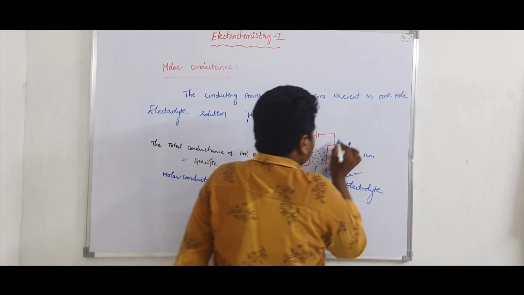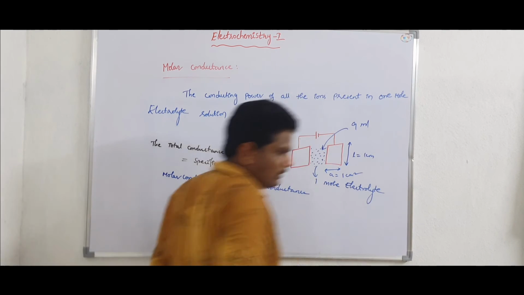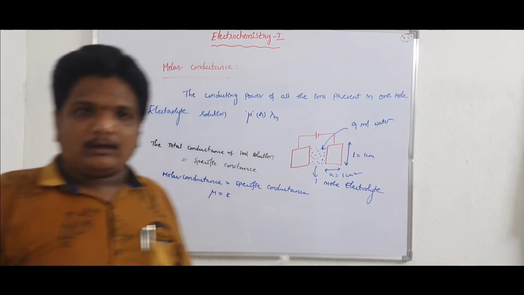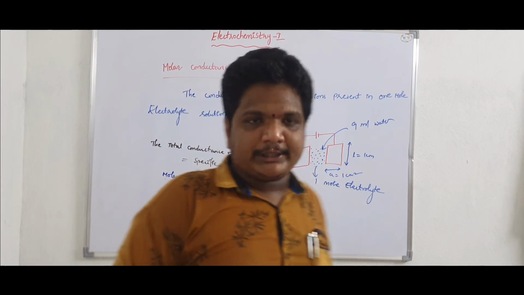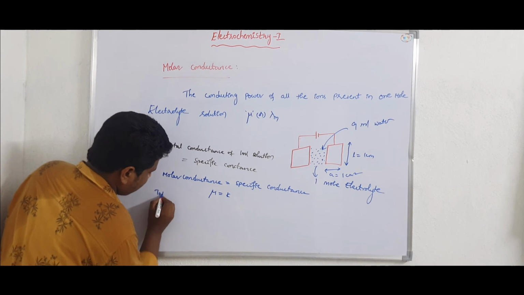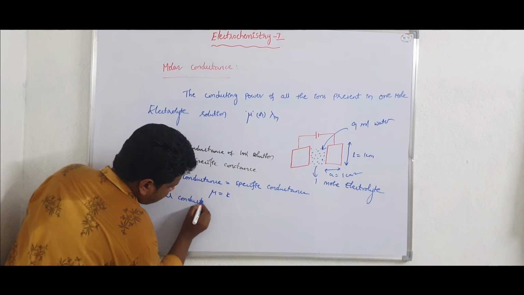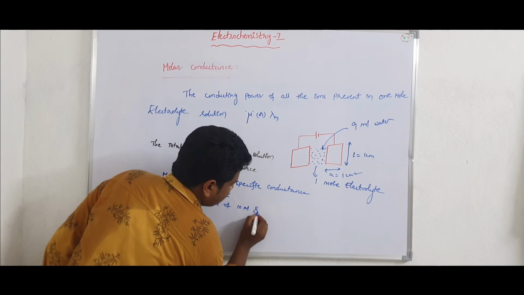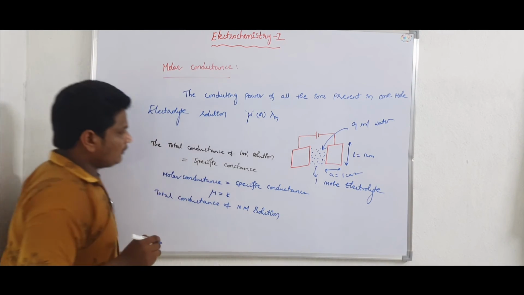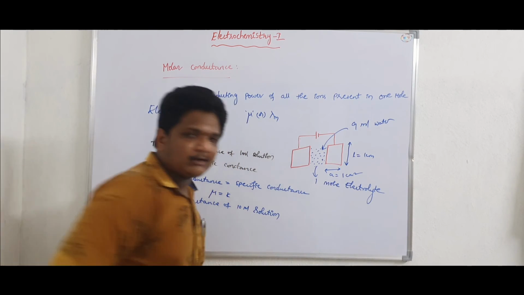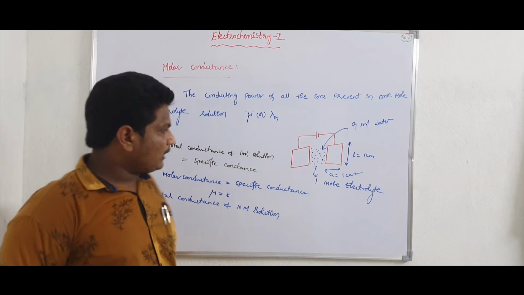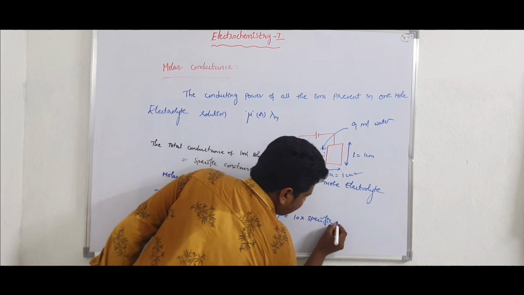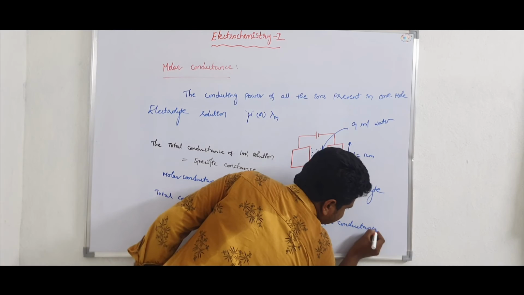If I add 9 ml of water to this electrolyte solution, the total conductance of this 10 ml solution containing 1 mole of electrolyte is equal to 10 into the specific conductance.